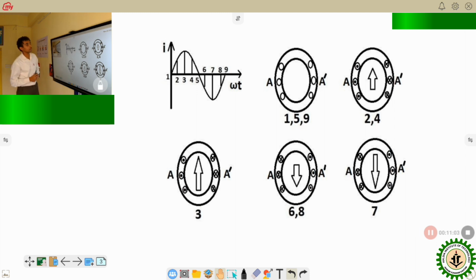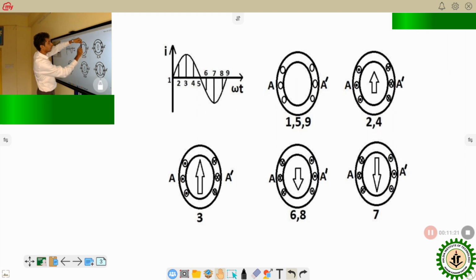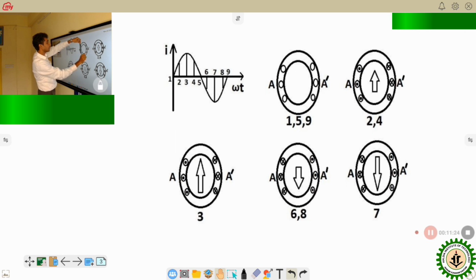Before going to the equation, one thing we will see from here is, what is the axis of the winding? The line around which we wind is called the axis of the winding. That means in this case, along this vertical line we will wind the winding. Around this vertical line we wind the winding, so this vertical line will be the axis of the winding.